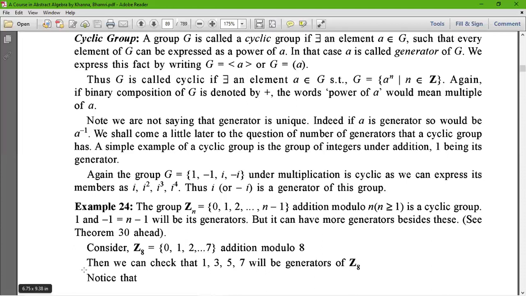Then we can check that 1, 3, 5, 7 will be the generators of Z8. That means 1, 3, 5, 7, that means odd numbers.